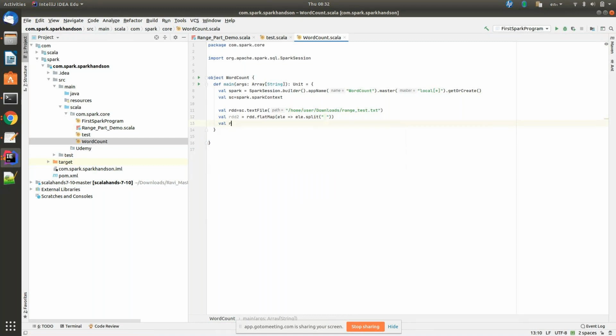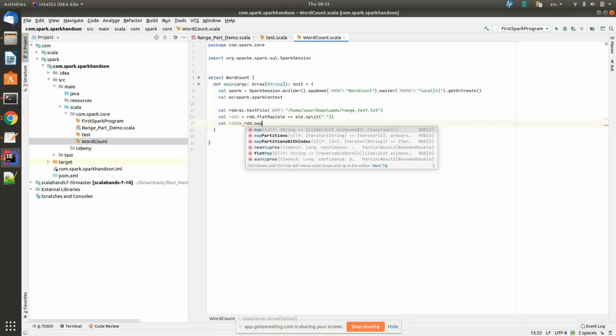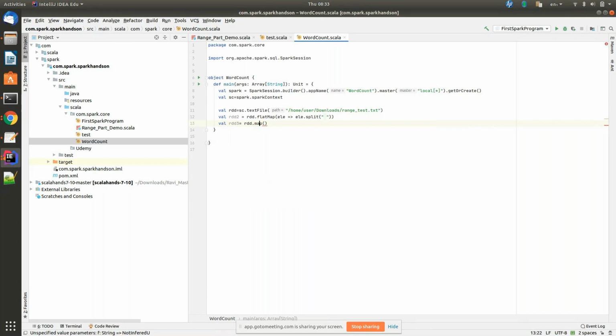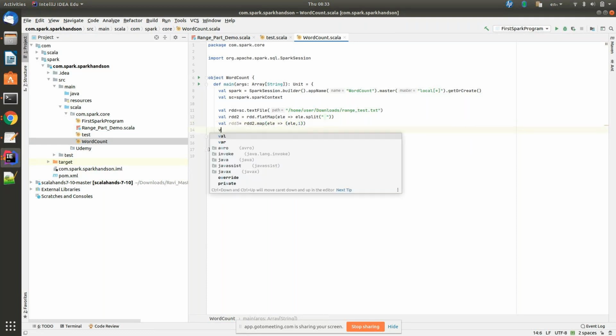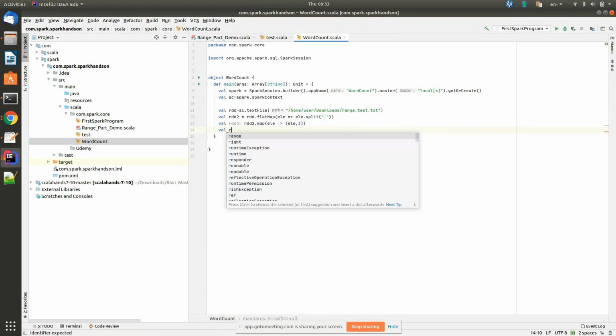So next what we need to do? Map it with the one. We need to create a pair RDD, right? Yeah, RDD2 dot, not on RDD. Now you have to do it on RDD2. Again, you take element, rocket, element comma 1.